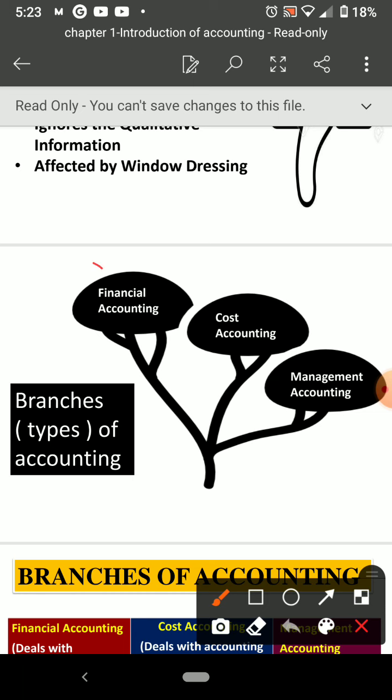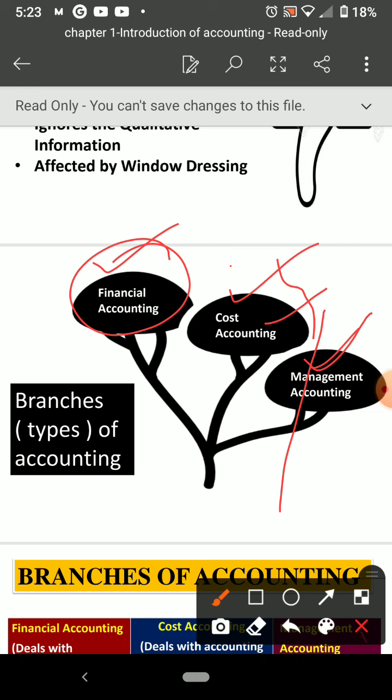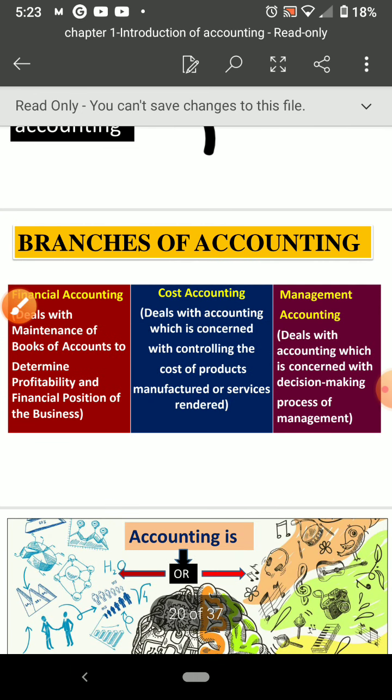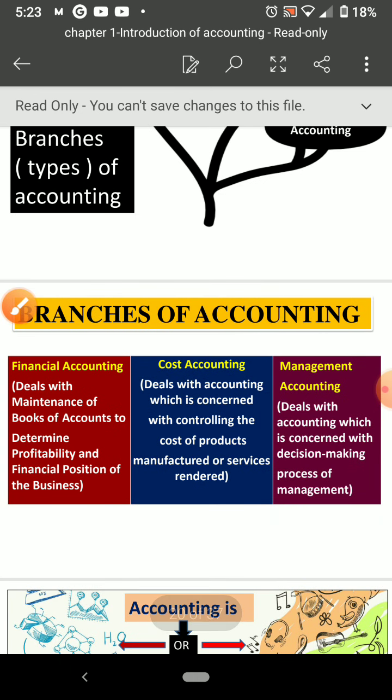So one type is financial accounting, that is what we are studying now. Then cost accounting, management accounting. So these are different accounting. This you will study in higher classes. Now you have to study financial accounting in 11th and 12th. So branches of accounting, again explanation is there.